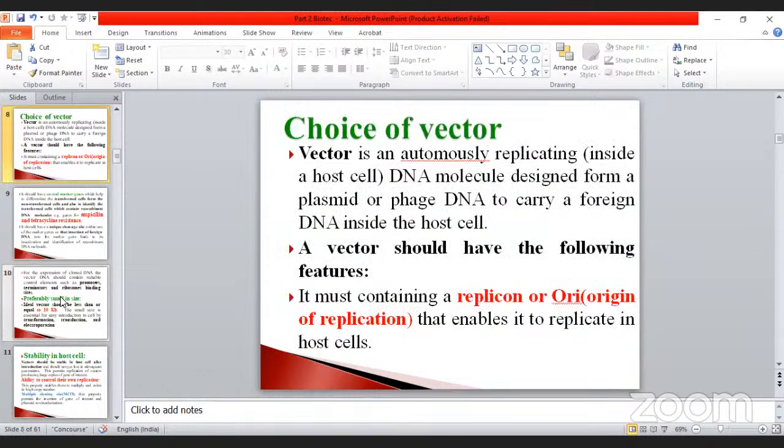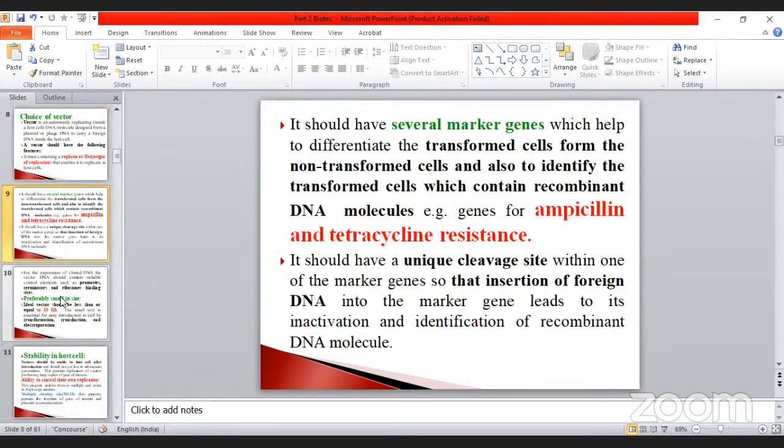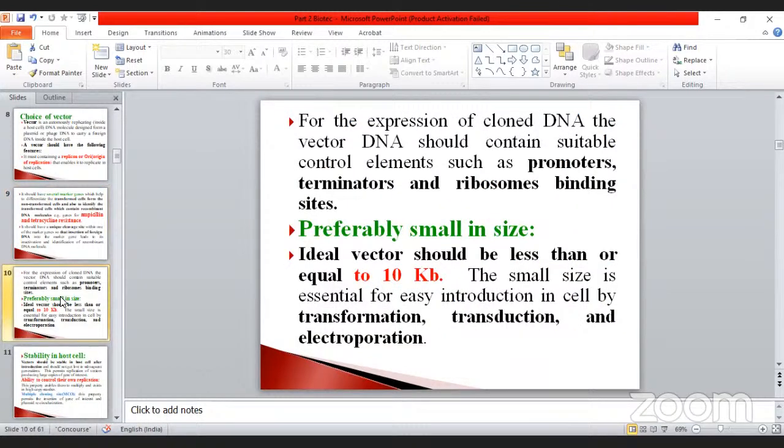The vector should have the following features: a replication origin gene should also be present. Once it is transferred, the non-transformed cells can also be identified with the help of markers. Several markers were used. Next, it should preferably be small in size, not exceeding 10 kb, so that transformation or transduction and electrophoresis can take place.